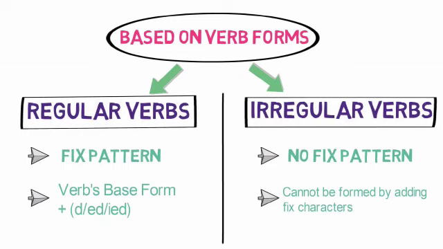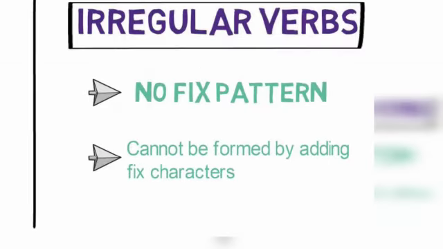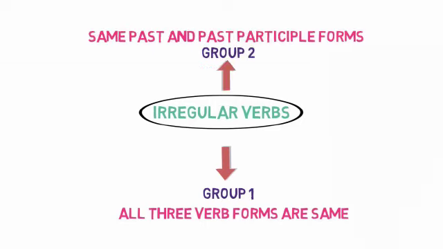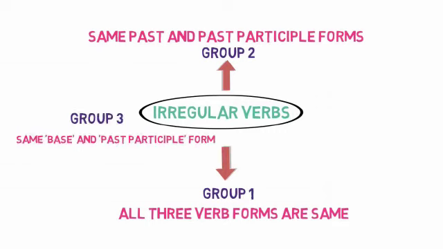Now let's look into irregular verbs. So we understood that irregular verbs do not follow any fixed pattern. Okay, for our understanding, we will divide them into 4 groups. Group 1 will contain verbs whose all 3 forms are same. Group 2 will contain same past and past participle form of verbs. Group 3 will contain same base and past participle form of verbs. And group 4 will contain verbs whose all 3 forms are different.